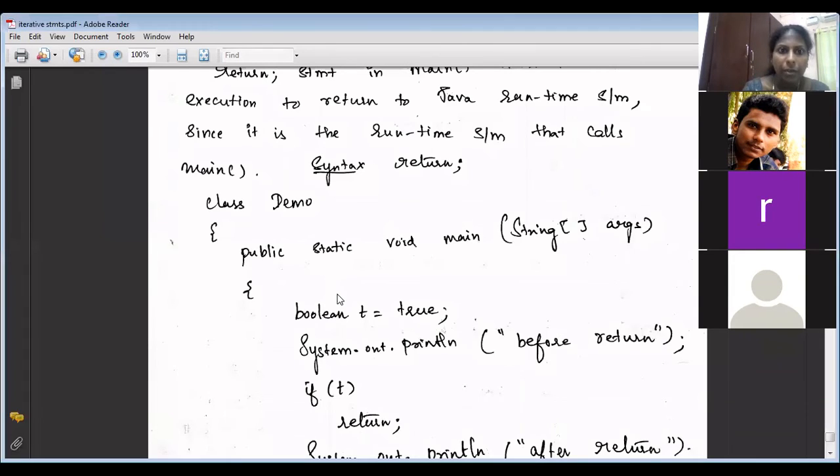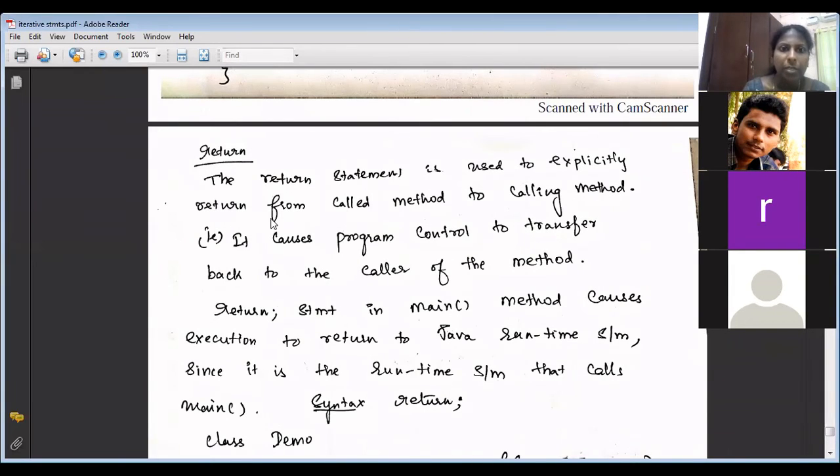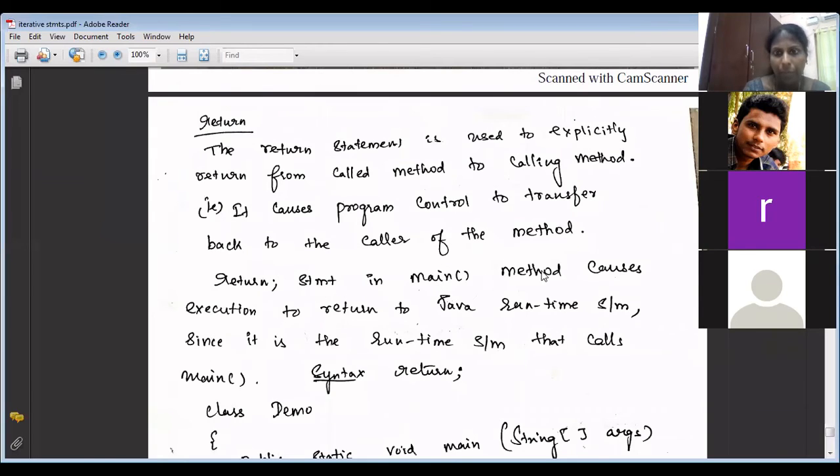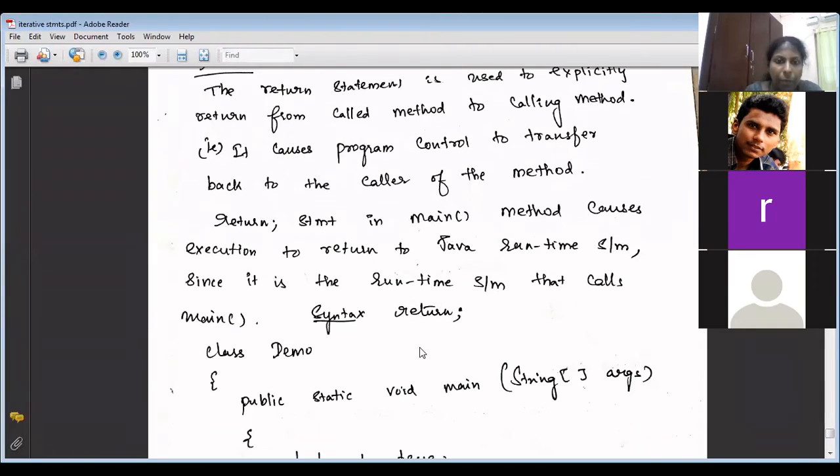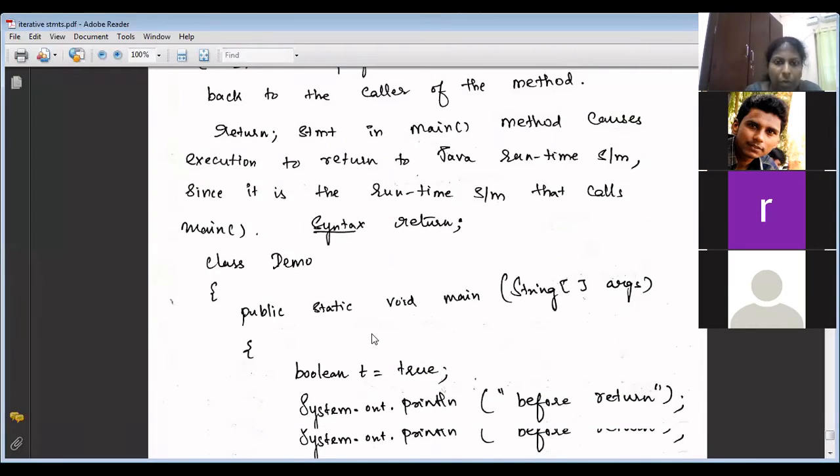Yes, the last sheet. Return statement. The return statement is used to explicitly return from called method to the calling method. It causes program control to transfer back to the caller of the method. Return statement in main method causes execution to return to which place? Java runtime system means which one? JVM. In case of C, if you write return in main, it will return to the operating system. But in case of Java, if you write return within main, it will go to JVM. Syntax is just return with a semicolon.